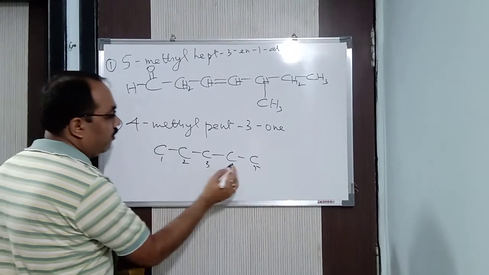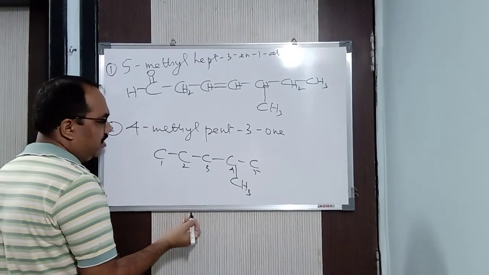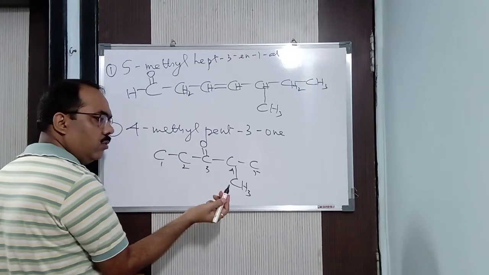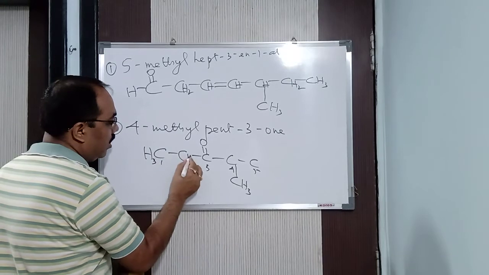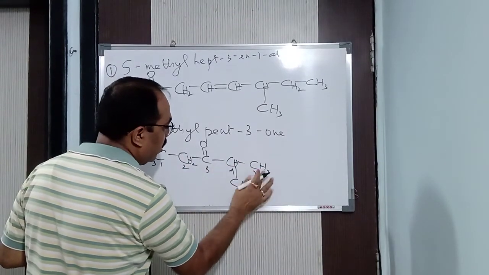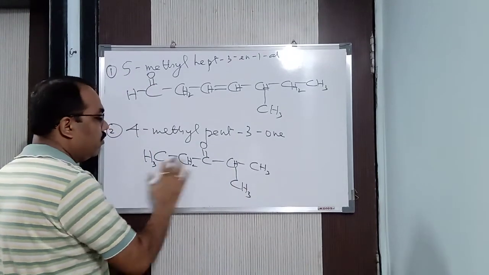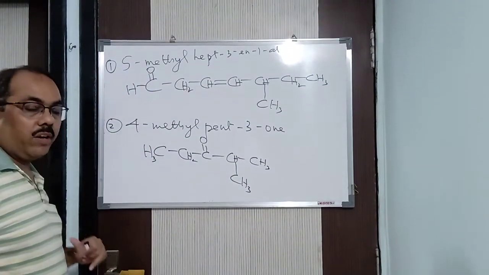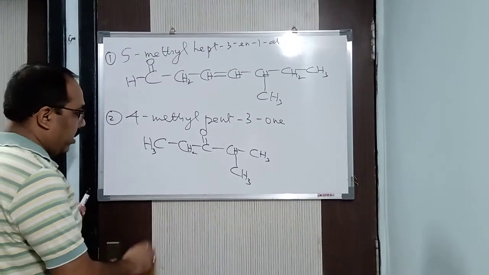Now 4-methyl, fourth position, methyl, CH3. Pent-3-one, third position is one, ketone. So easy. So it is CH3, then CH2, here nothing to be done, here CH, and here it is CH3. Now you can remove this numbering. So better is to do the numbering with the help of a pencil, so that you can remove it. Alright, so in this way you got it, how to write it.